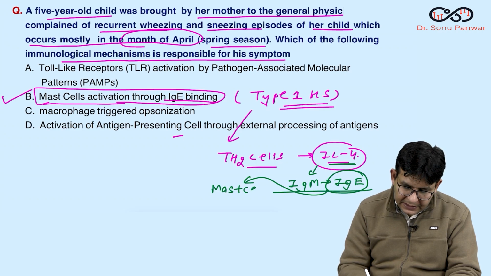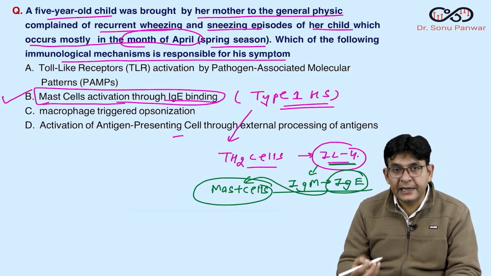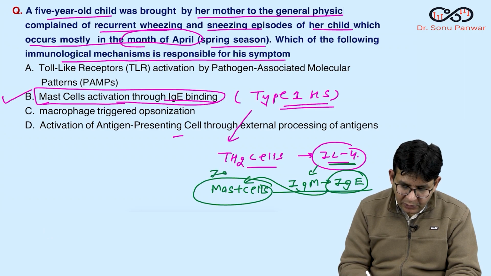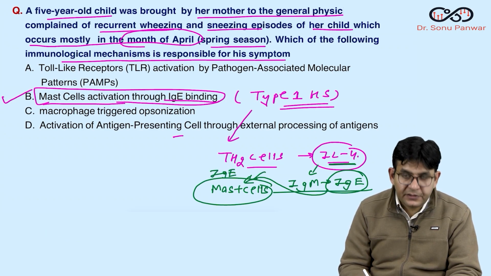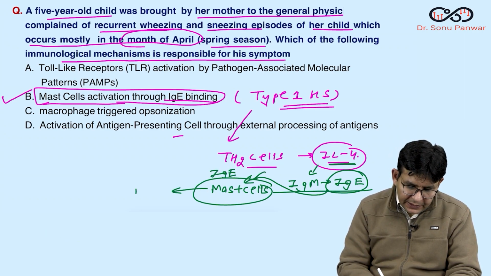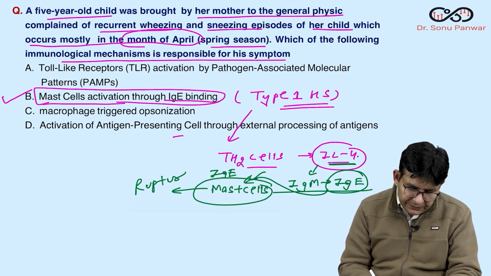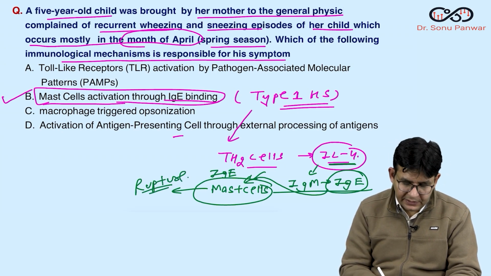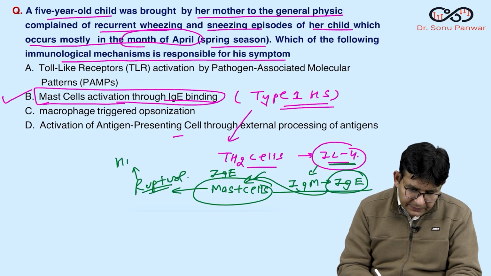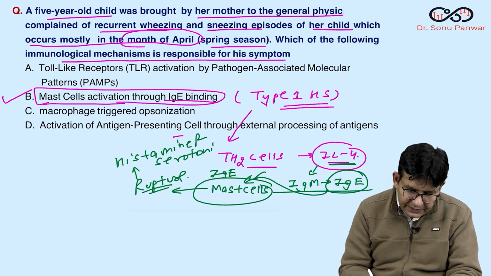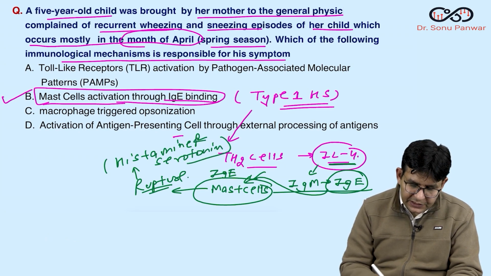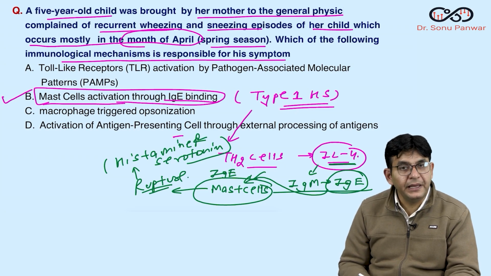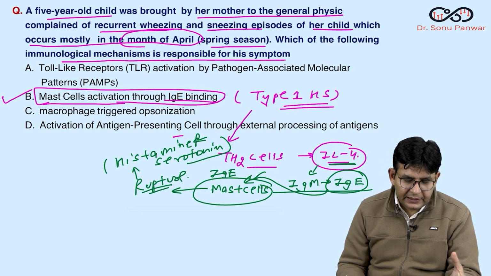These will sit over the mast cells, and in the second exposure, when they are sitting over it, this particular mast cell ruptures. The rupturing of the mast cells releases histamine and serotonin, and this is what you find in type 1 hypersensitivity. So this is logical regarding the B option, regarding the allergies and all.